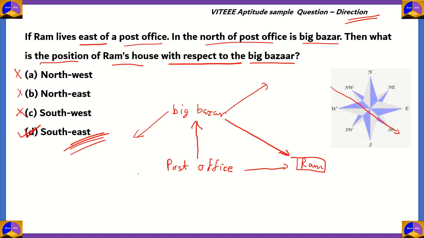And we arrived at this answer by first drawing out the directions and then preparing a map based on the information we know. All types of direction questions can be solved in this way.